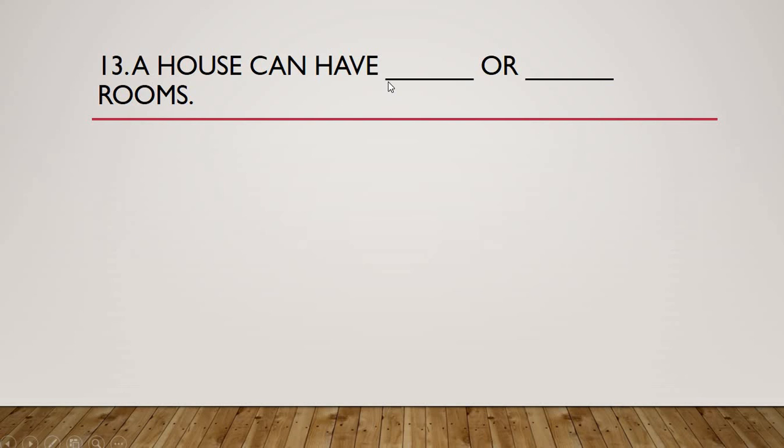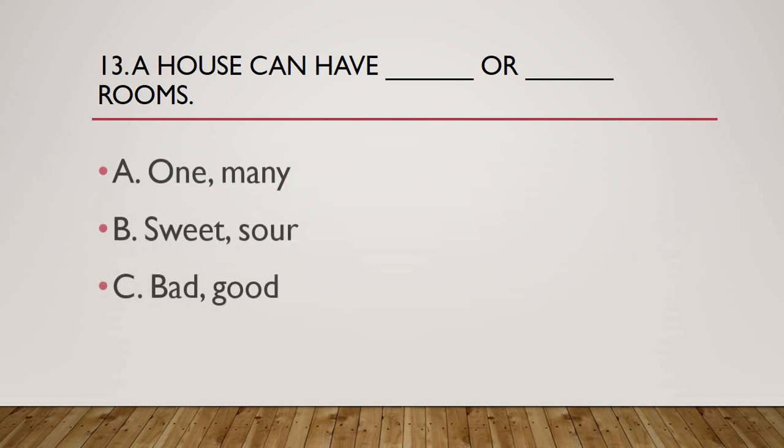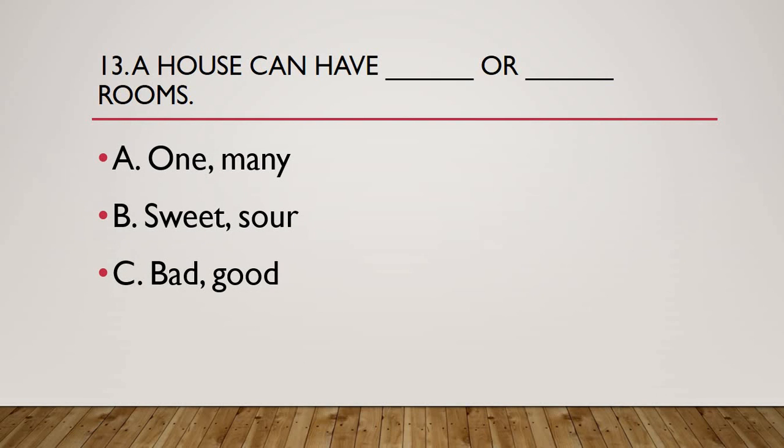A house can have dash or dash rooms. So now let's see the options. Option A says one and many. Option B says sweet and sour. Option C says bad or good.